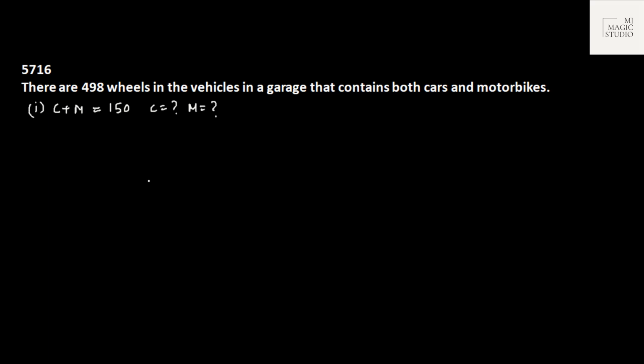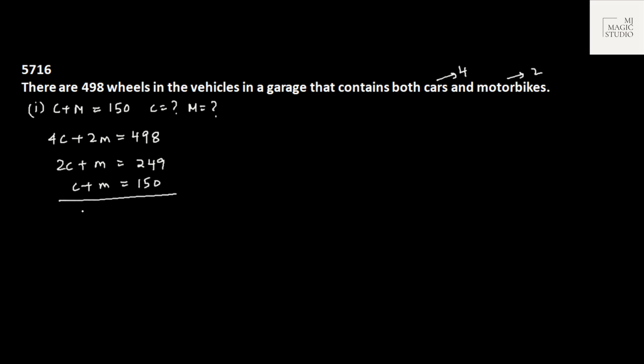We can see that we can frame equations and solve this. A car will have 4 wheels and a motorbike 2 wheels. That means 4c plus 2m equals 498, or 2c plus m is 249, and it is also known that c plus m is equal to 150. If we solve this, if I subtract, I'll get c equals 99 and m will be 150 minus 99, that would be 51.